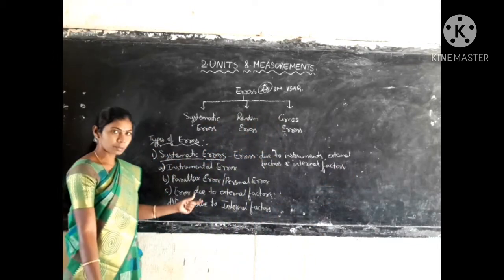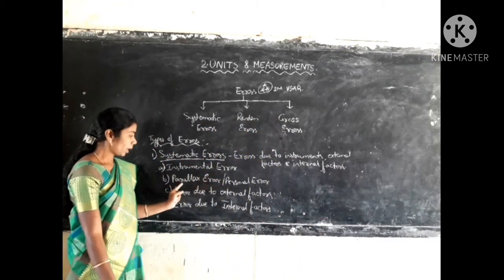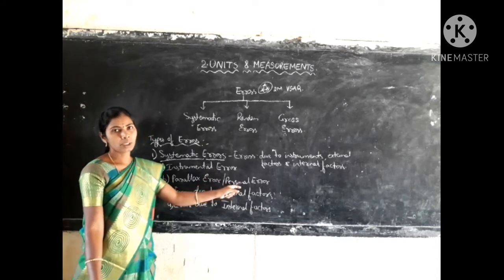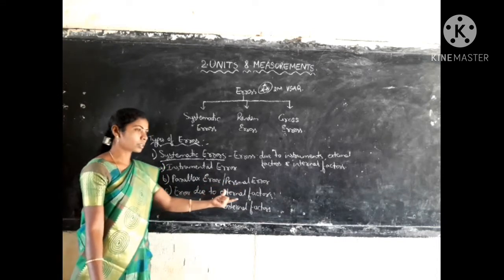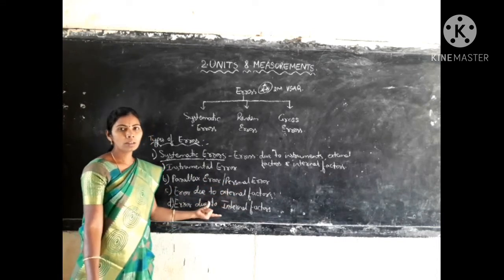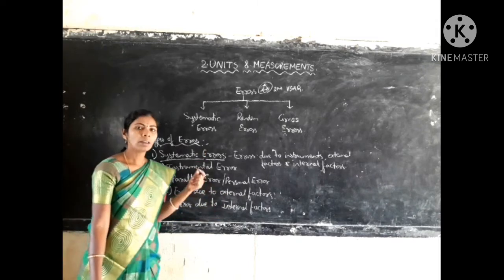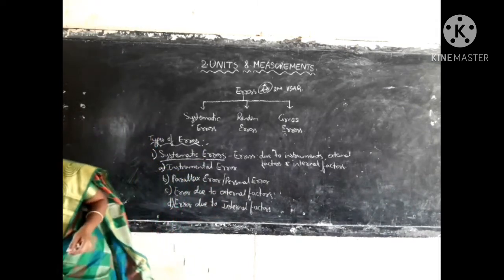So these are 4 types: instrumental errors, parallax errors or personal errors, errors due to external factors, and errors due to internal factors. Now let us see in detail one by one.